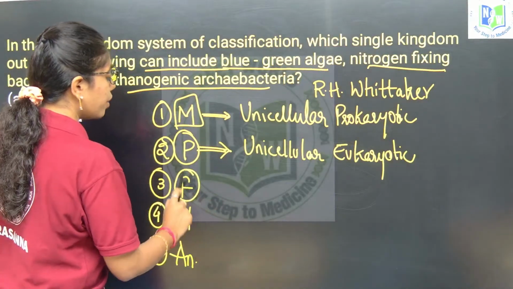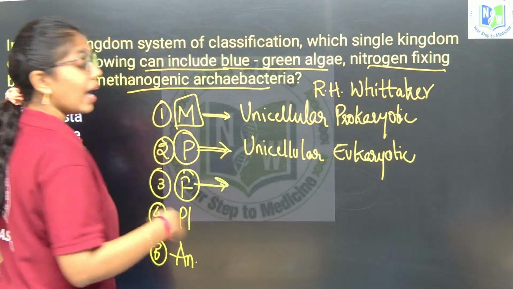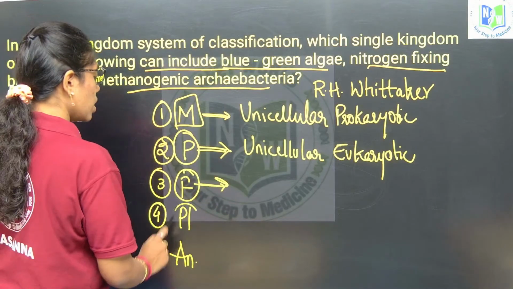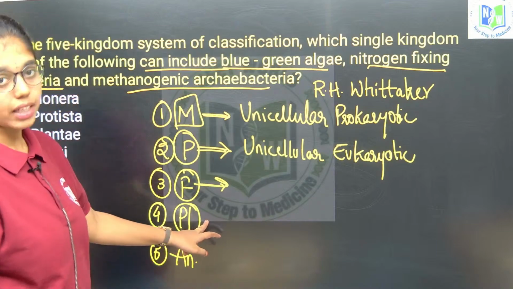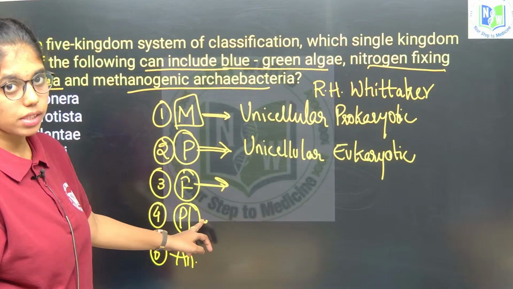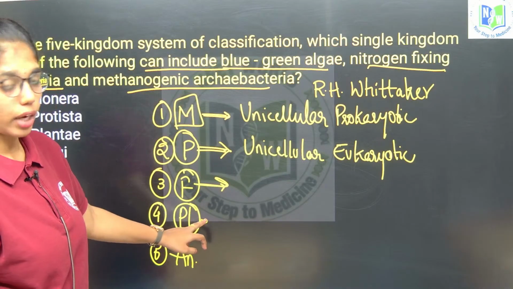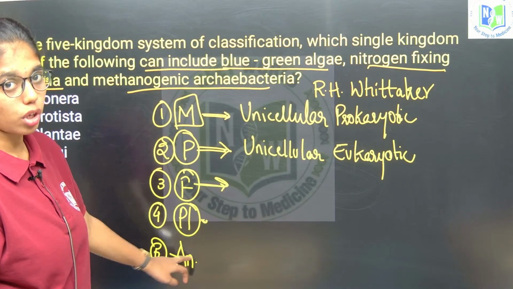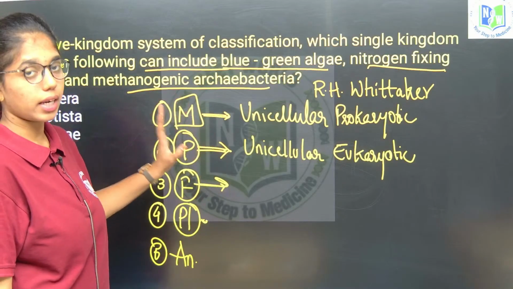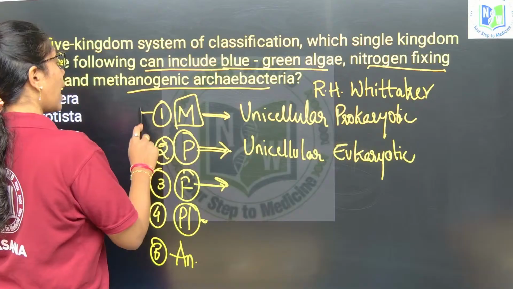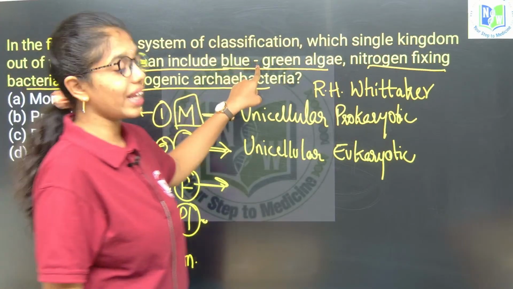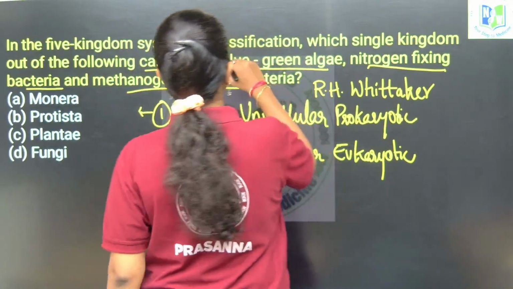In fungi, all are multicellular heterotrophic organisms. Multicellular autotrophic organisms and multicellular heterotrophic organisms are included in their respective kingdoms. Monera includes blue-green algae, which is nothing but cyanobacteria.